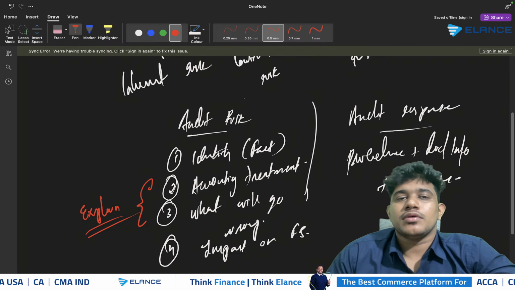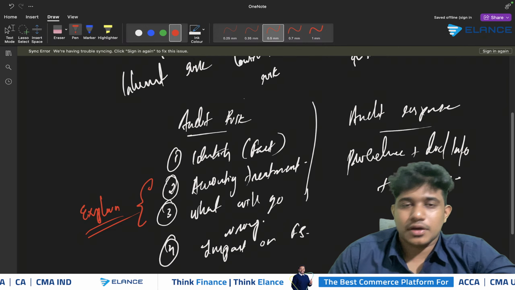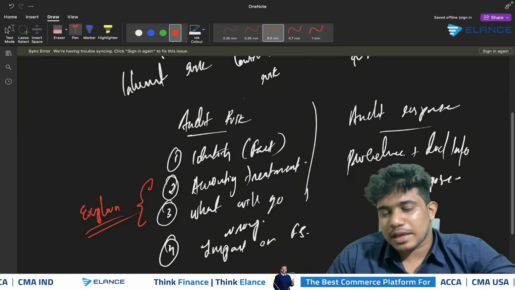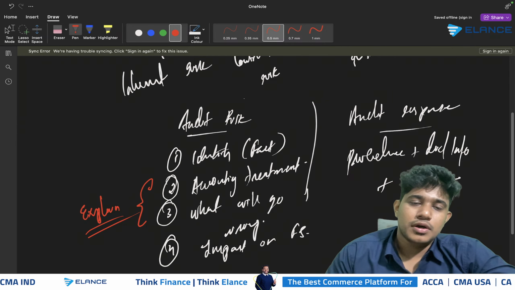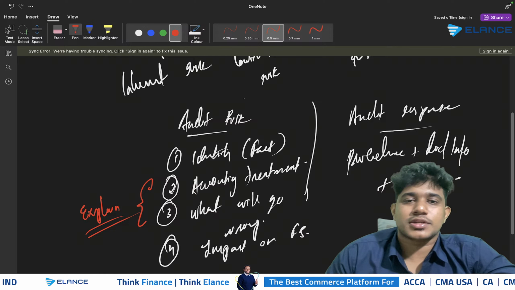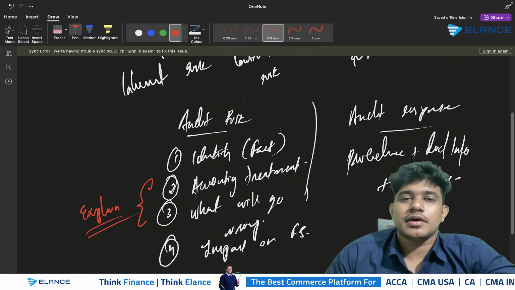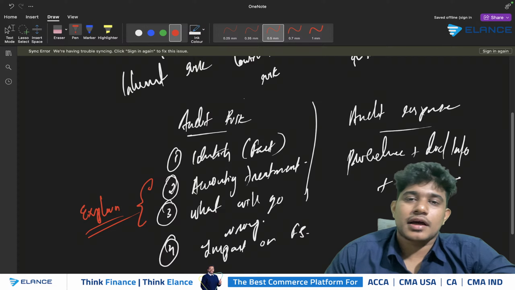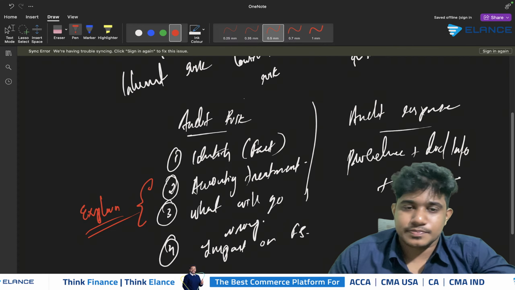Okay, so this is how we will be specifying the risk and their response. So you should be making answers specific to the scenario. You should be considering the risk as well as the responses properly to understand and write the answers to get high scores in the area of audit risk.